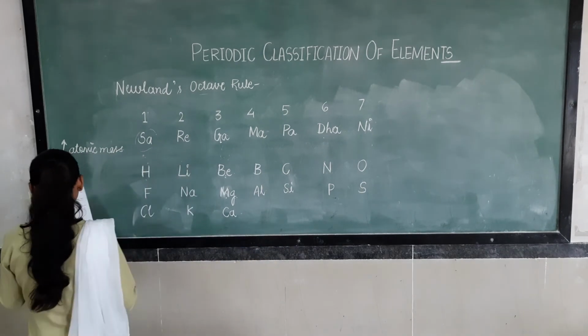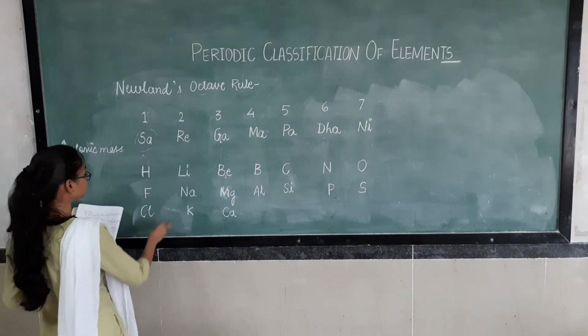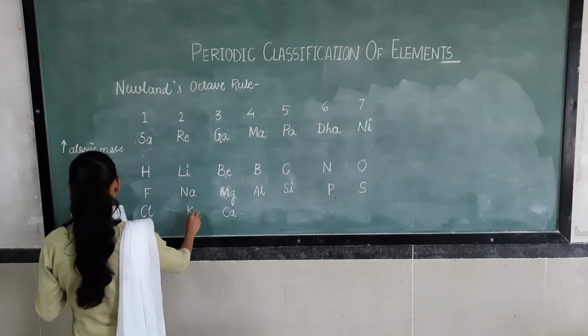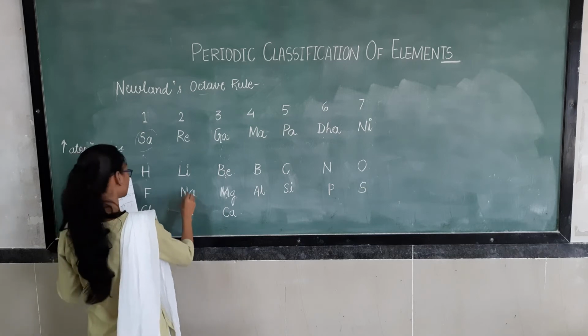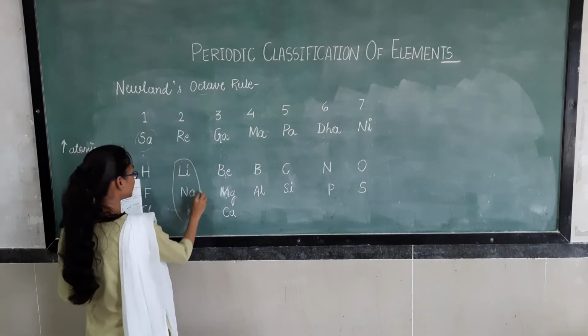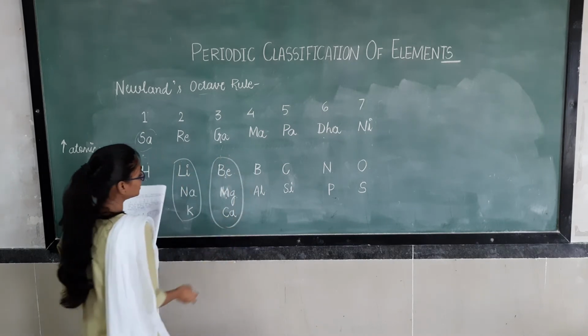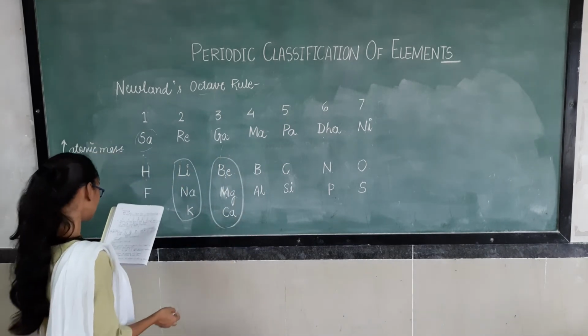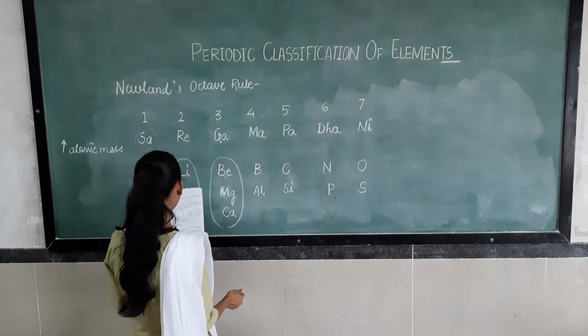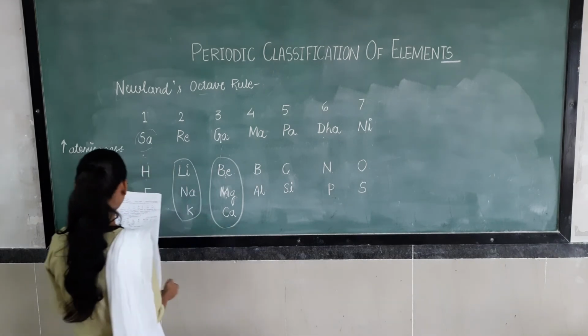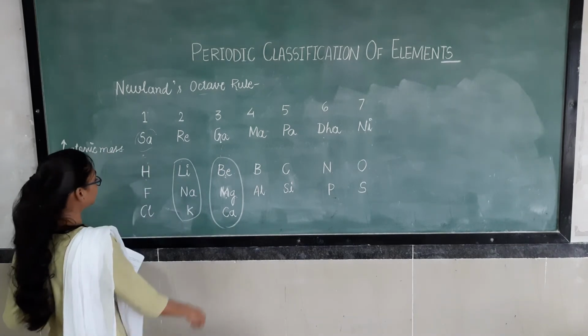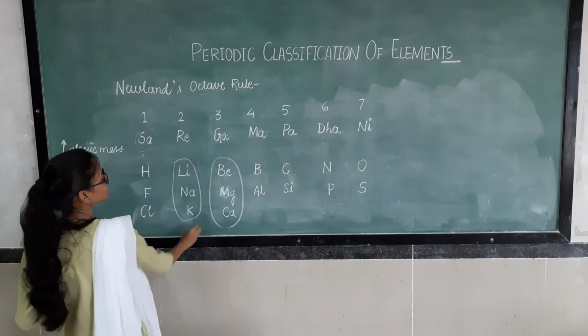Now see the lighter elements: lithium, sodium, potassium, beryllium, magnesium and calcium. These are light metals, and these are alkali metals. So these alkali metals he has kept in a similar group.